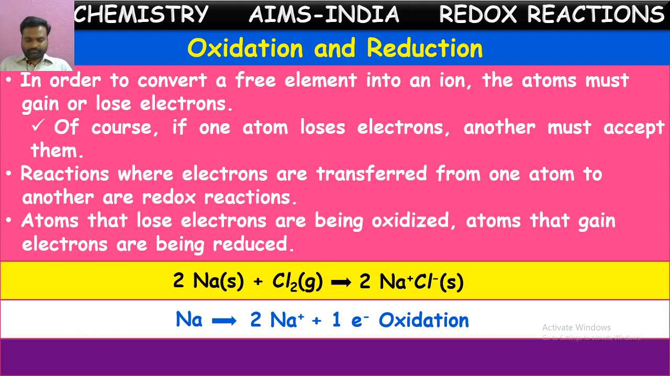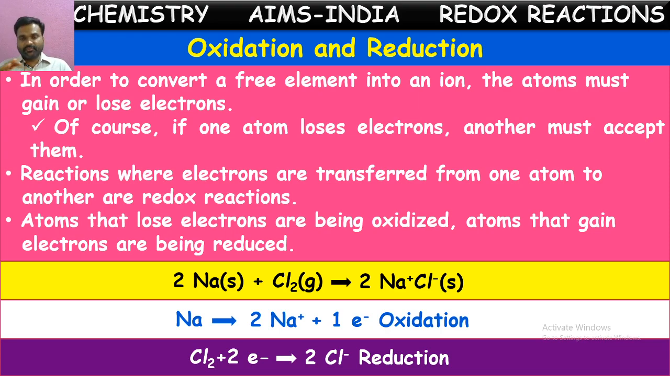On the other hand, chlorine gains one electron and becomes a Cl minus ion. So this gaining of electrons is called reduction, or decrease in the positive charge is called reduction. So gaining of electrons is reduction, and loss of electrons is oxidation. This is in terms of electrons.